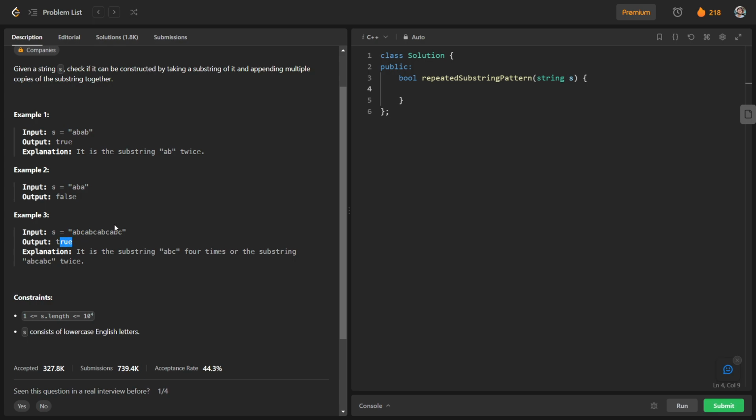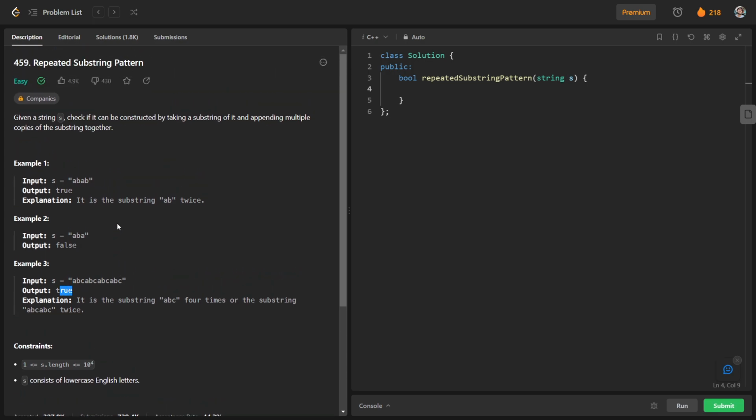So let us think about the procedure for how we can solve this question. In order to solve it, we will append s two times. Let's say for the first input we get abab.